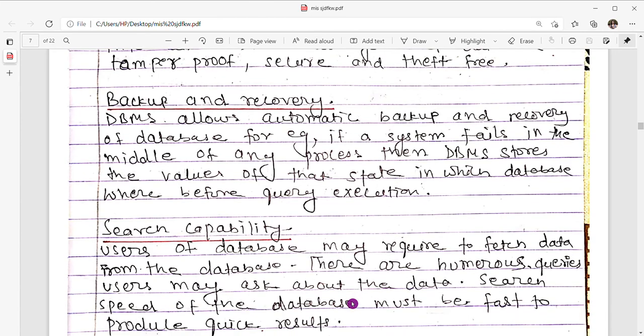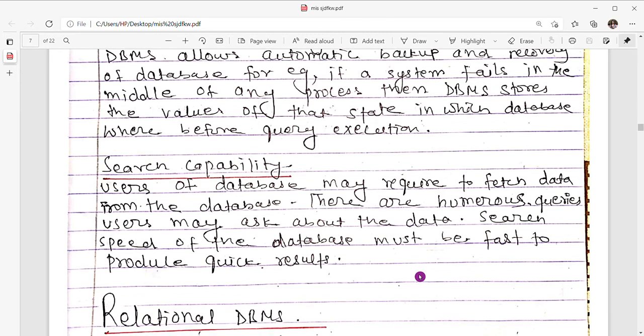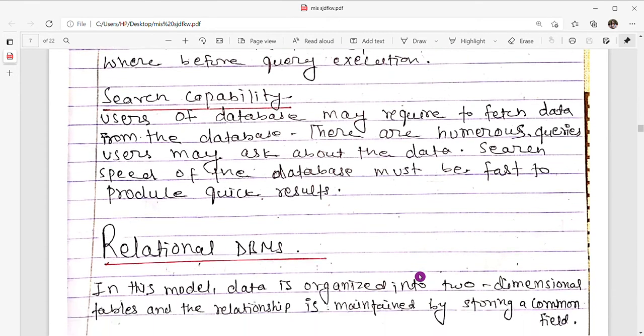So now next one is search capability. Users of the database may require to fetch data from the database. There are numerous queries users may ask about the data. Search speed of the database must be fast to produce quick results.